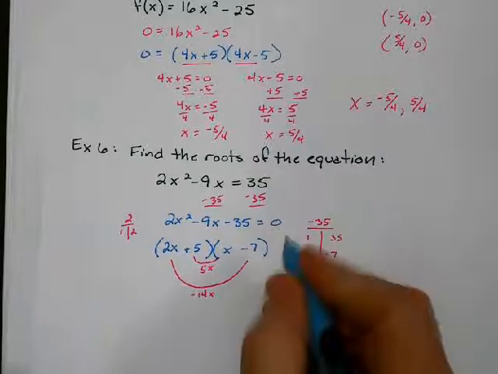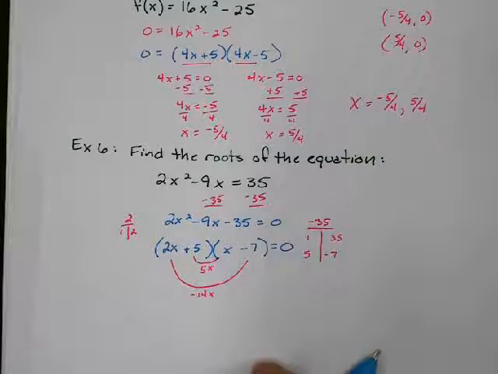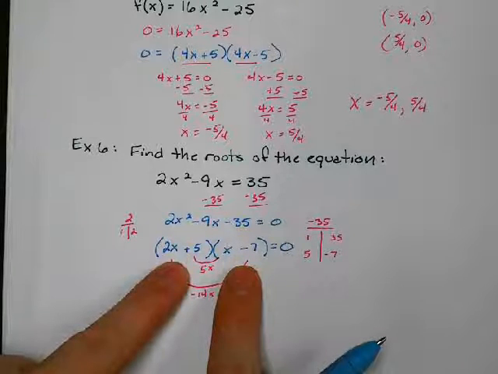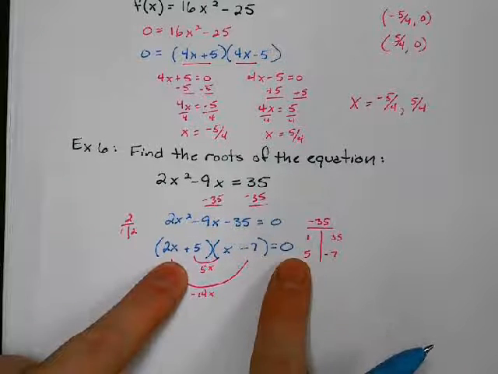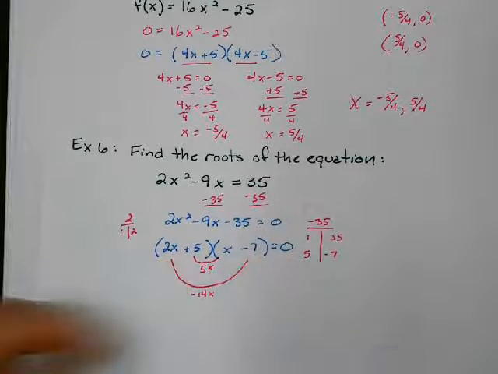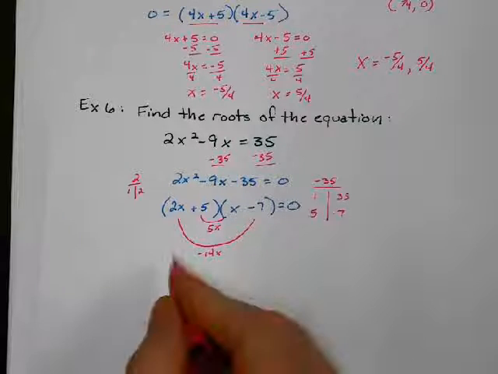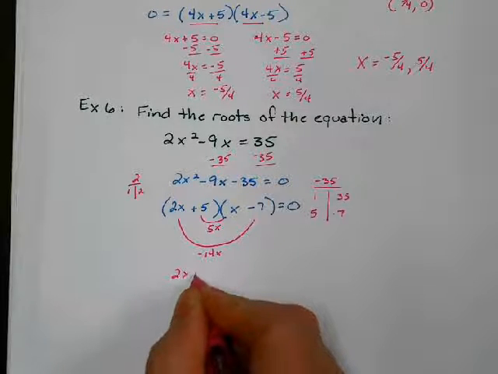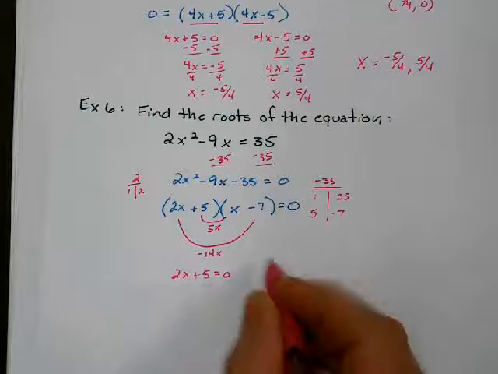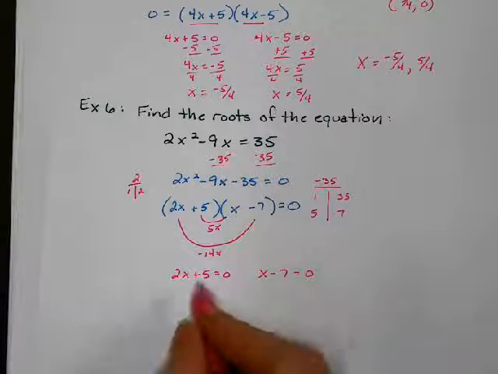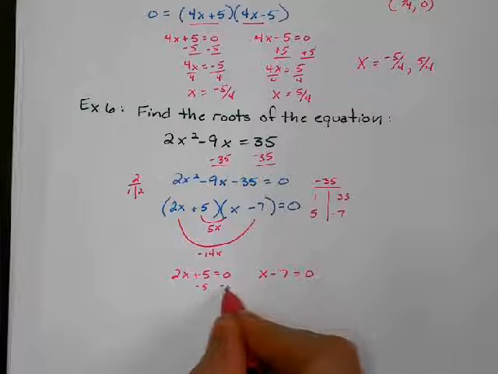Now that I've got it factored, I can use the principle of zero products. This can equal 0, or the x minus 7 could equal 0. So let's write down our two possibilities. So we can do 2x plus 5 equals 0, or x minus 7 equals 0. So we subtract 5 from both sides and get 2x equals negative 5.